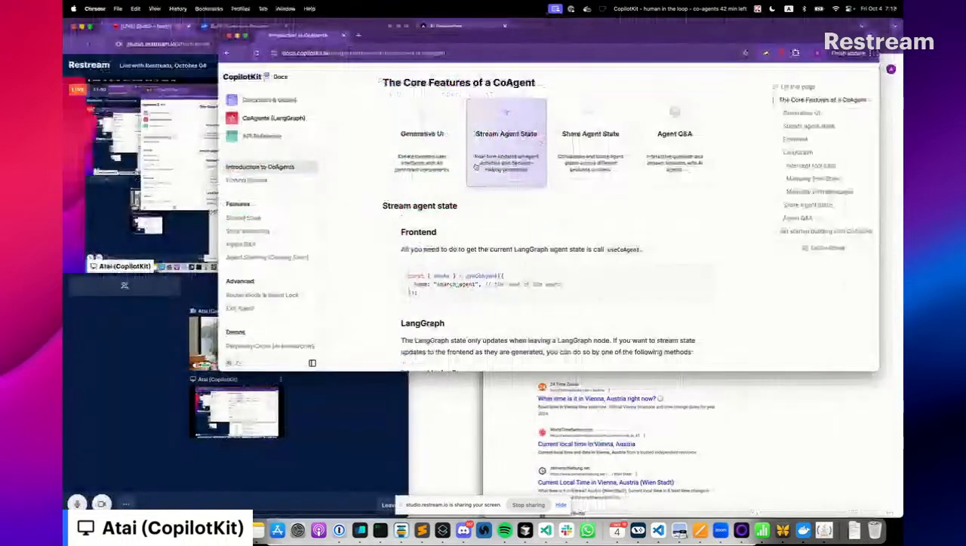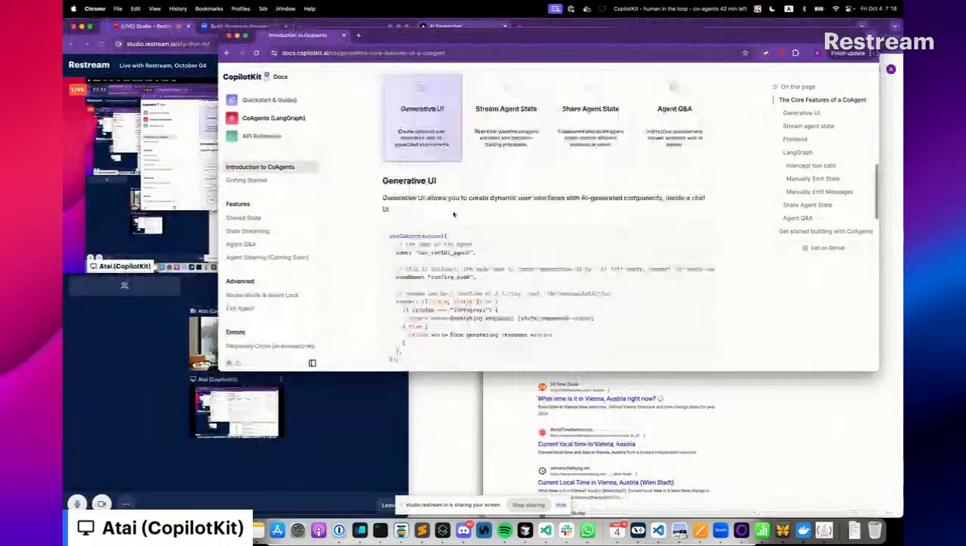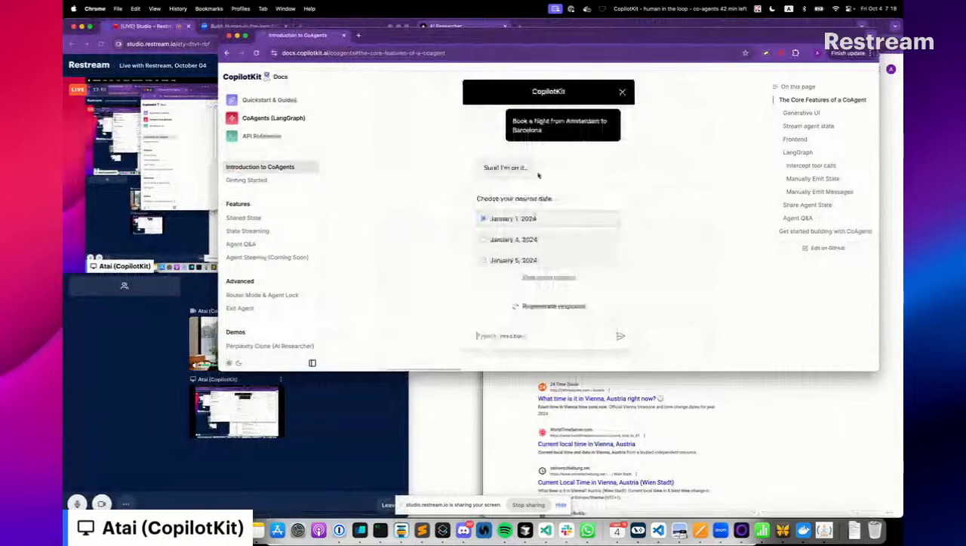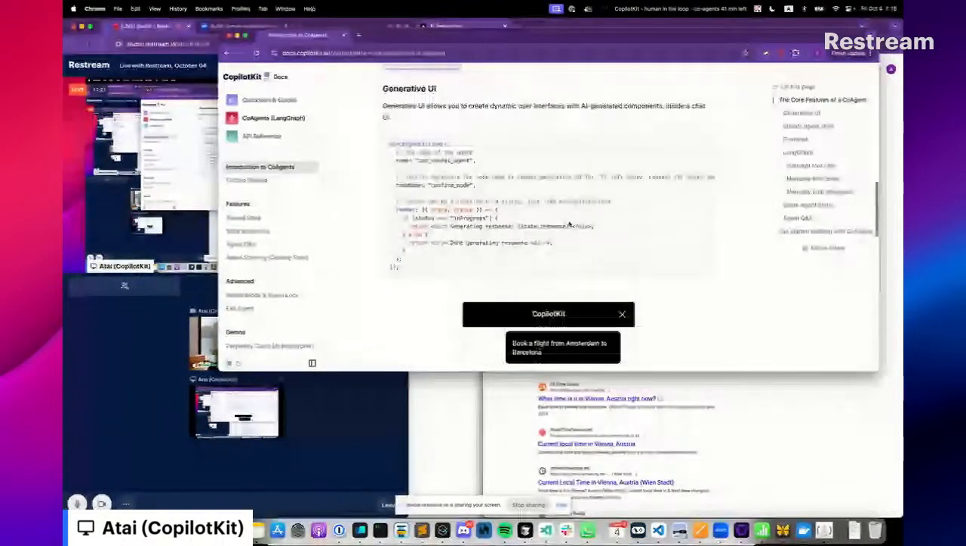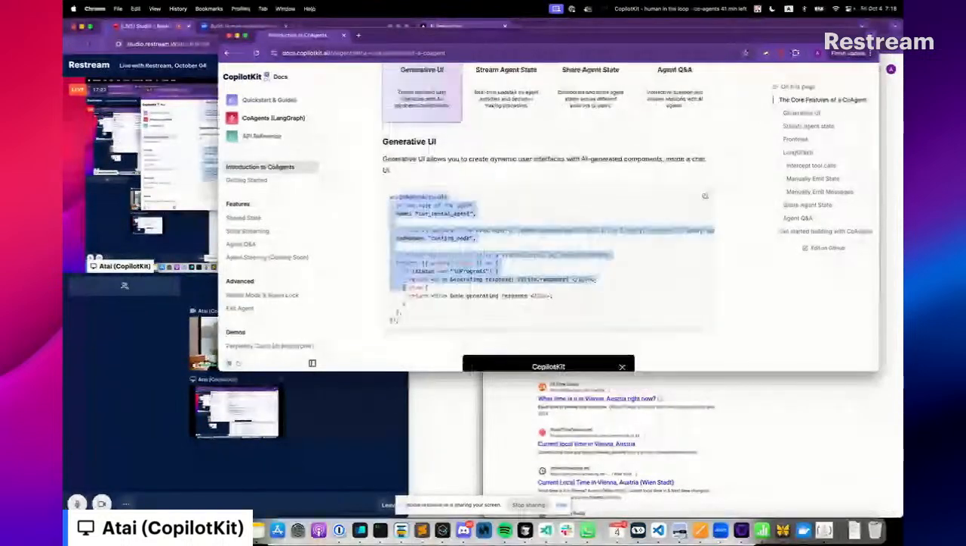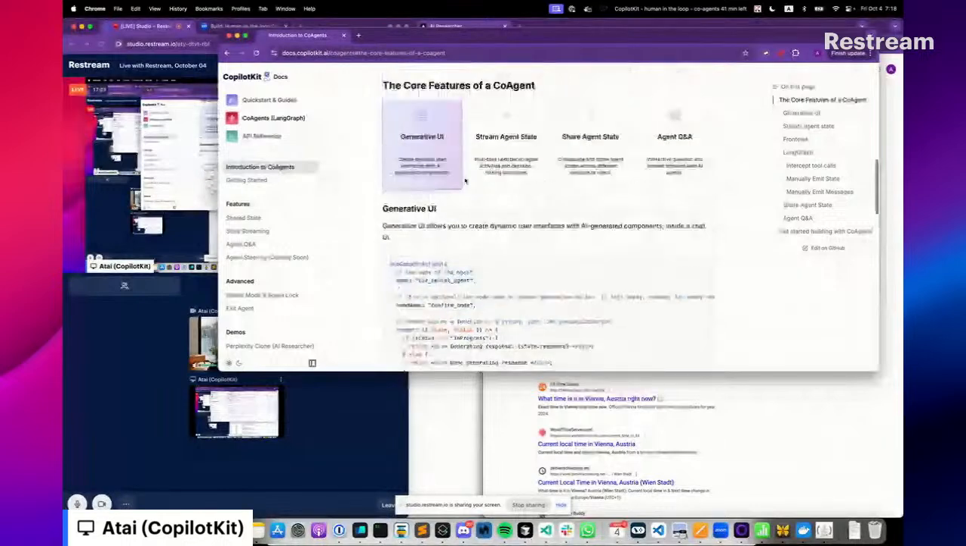There are other features that are core to a co-agent. One of them is generative UI, right? You often want to actually visualize what the agent is doing here in the chat window, if you do have a chat window in your application. So CopilotKit makes that also very straightforward to do. I won't dig into this too much here, but you can check it out in our documentation.